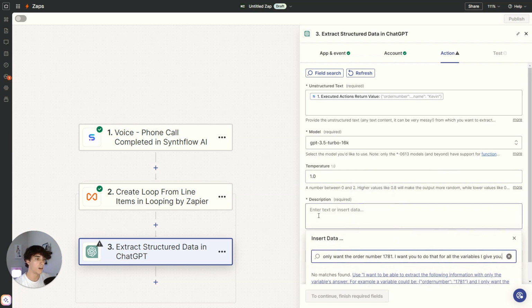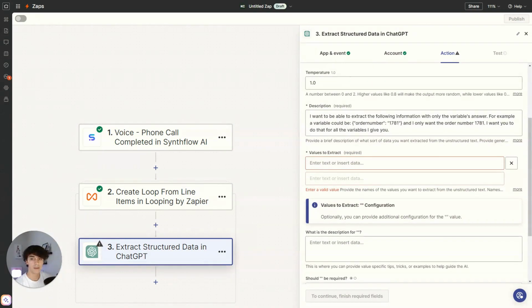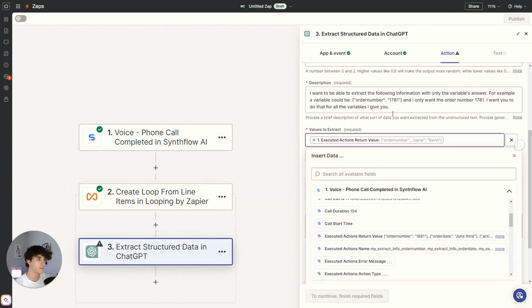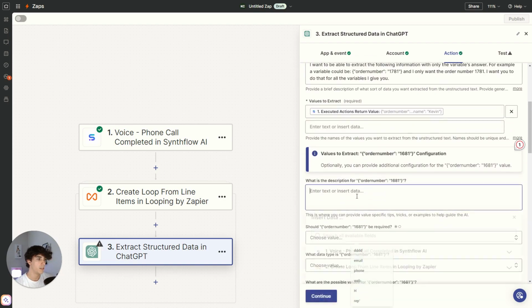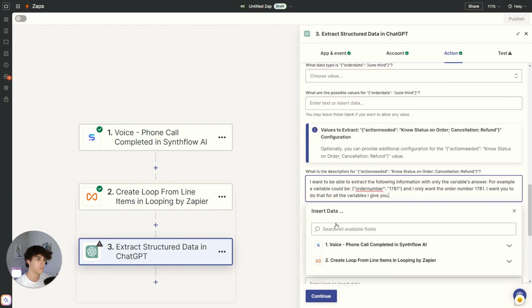And then you're going to want to go ahead and copy this onto here. Right? So what this says is I want to be able to extract the following information with only the variable's answer. For example, a variable could be order number, and I only want the order number 1781. I want you to do that for all the variables I give you. Now, I'm going to give it variables to extract, right? So these are the same things. So let's go over here and select these right here, the same ones. And then you go ahead and paste the same thing onto each and every one of these.